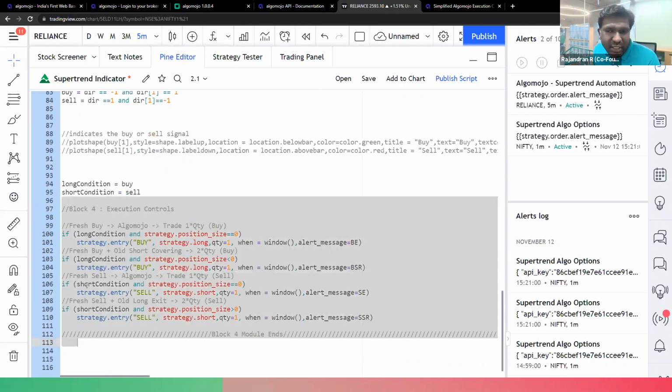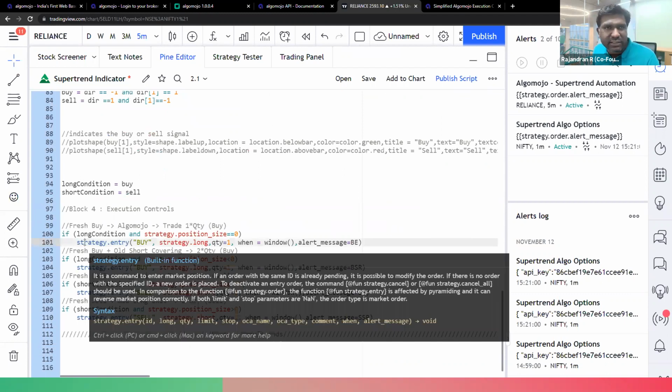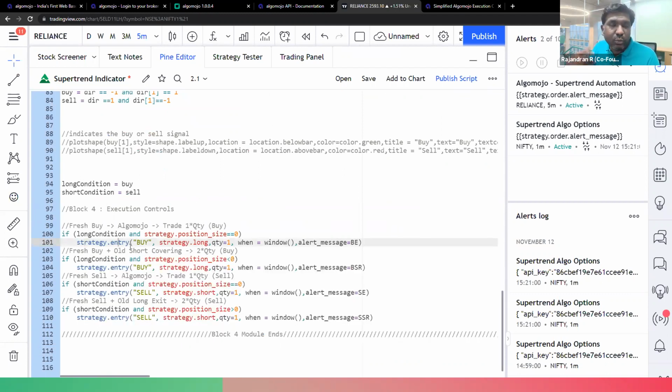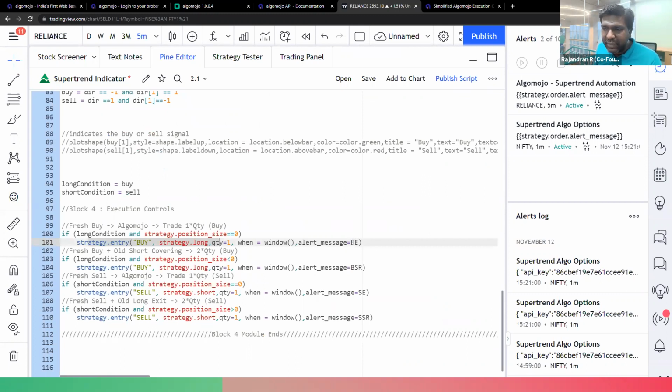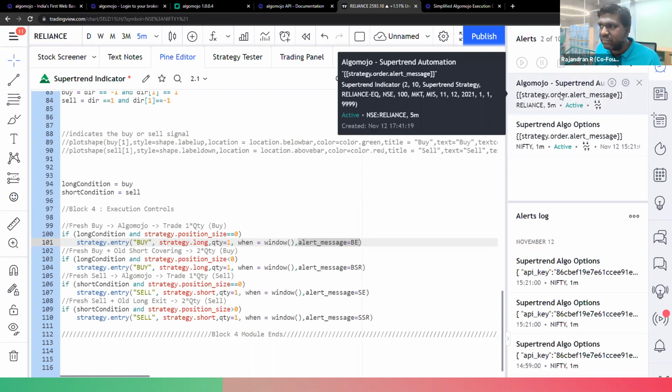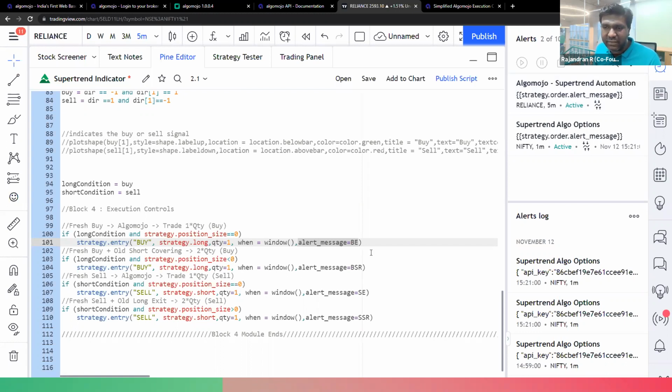Now this execution control contains the strategy functions, right? Strategy entry, which is used to place orders. So whenever the order is placed, whenever a buy signal is coming in, whenever I want to enter long, I will be transmitting a buy message also, alert message equal to BE. This alert message is what is transmitted. This is a message I'm transmitting to the alert. Whenever an alert happens, I'm using strategy.order.alert_message, right? The BE message will be transmitted.